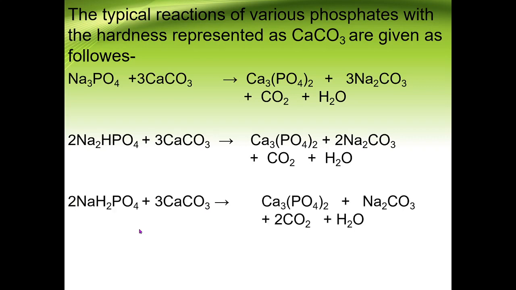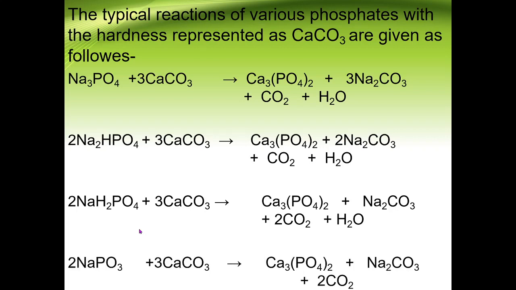In the third case, NaH2PO4, we will get calcium phosphate and sodium carbonate. Again, along with that, carbon dioxide and water form. Then NaPO3, in this case again calcium phosphate and sodium phosphate is formed. Now, instead of this CaCO3, if we take CaSO4, then calcium phosphate plus Na2SO4 is formed. Means in this way we can suppress CaSO4, which is responsible for the scale.